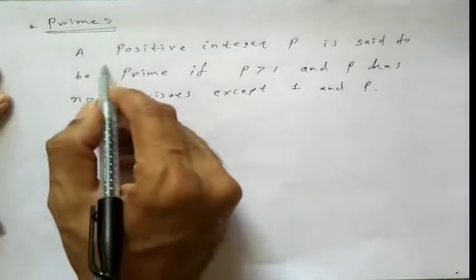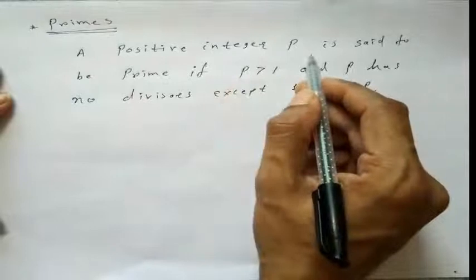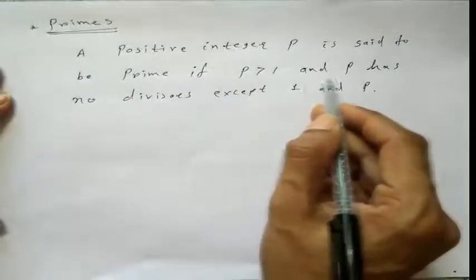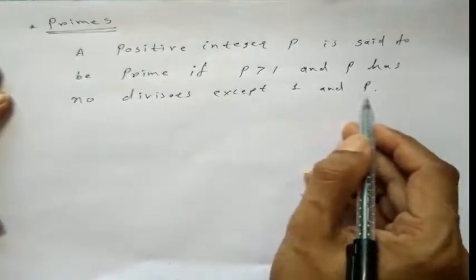In this definition, a positive integer p is said to be a prime if p is greater than 1 and p has no divisor except 1 and p.